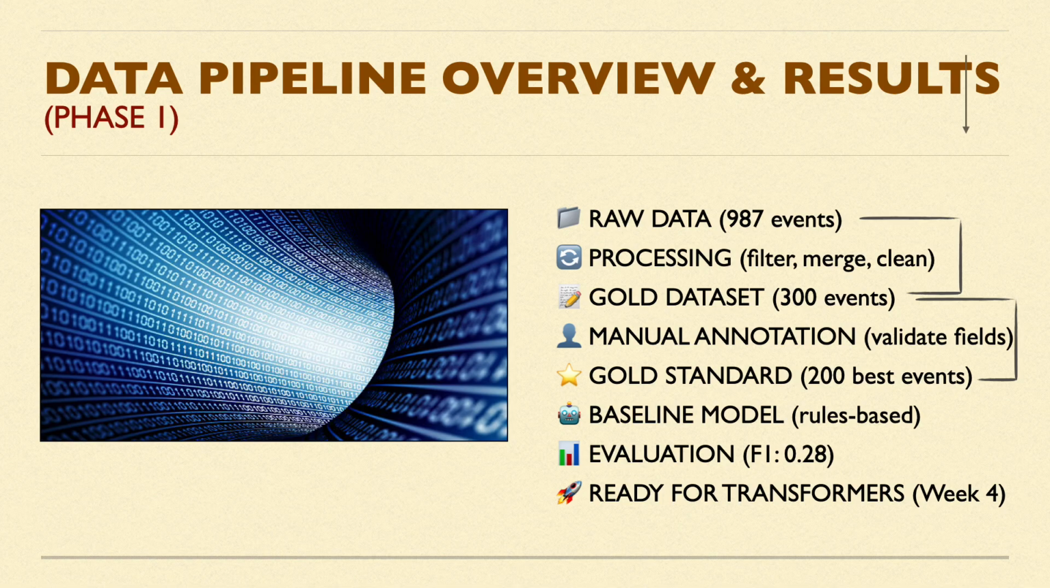Phase 1 result. Starting with 987 raw events, I processed, filtered, and cleaned down to 300 gold dataset events. After manual annotation, I kept the 200 best events as my gold standard dataset. The rule-based baseline model achieved an F1 score of 0.28, which is 28% accuracy. This established our benchmark for phase 2 transformer models.